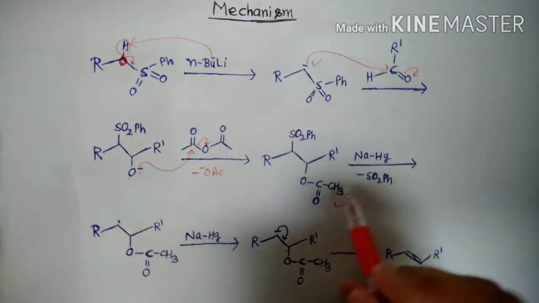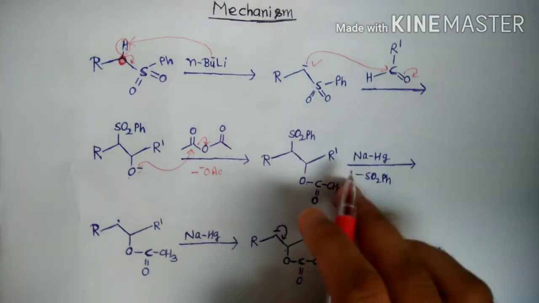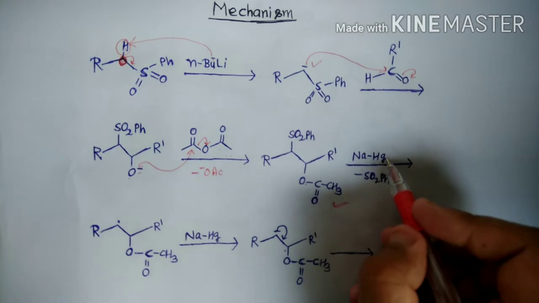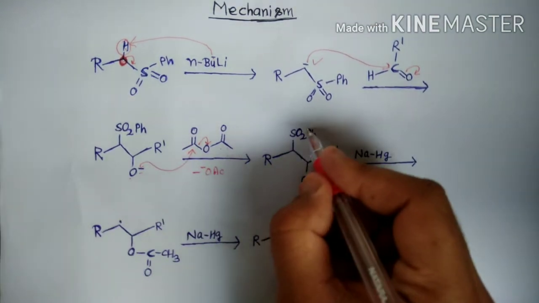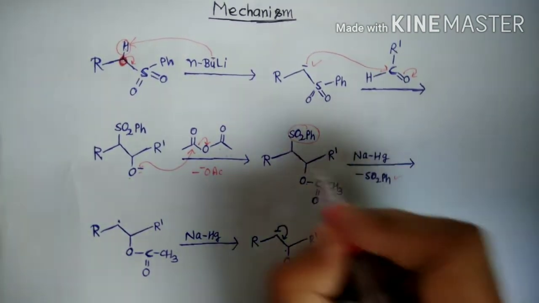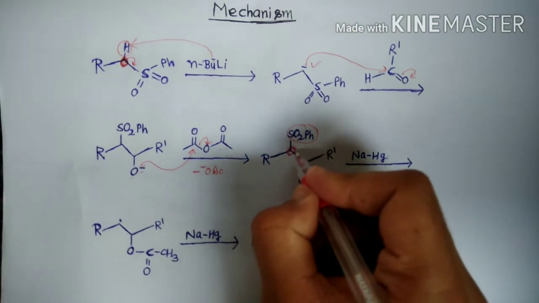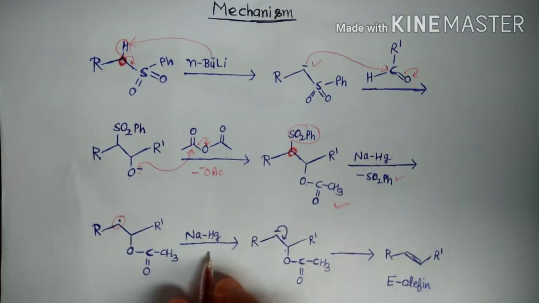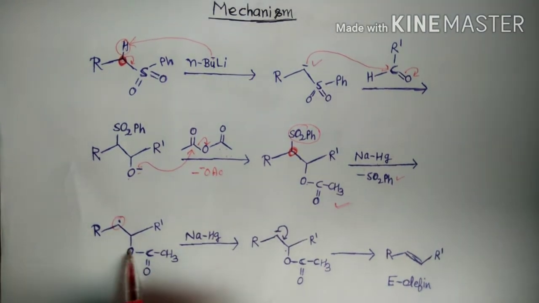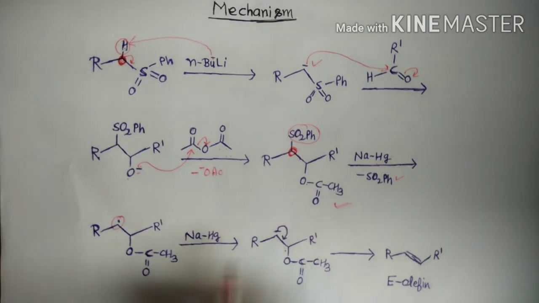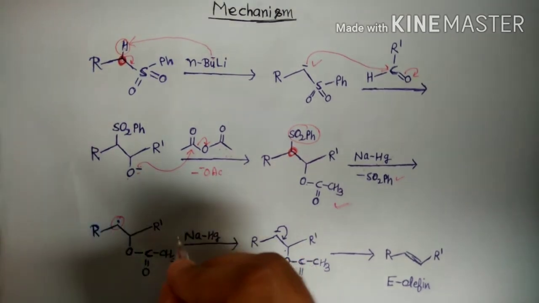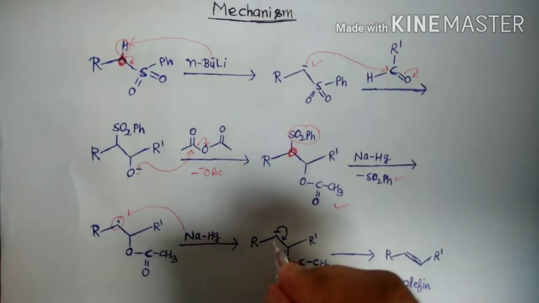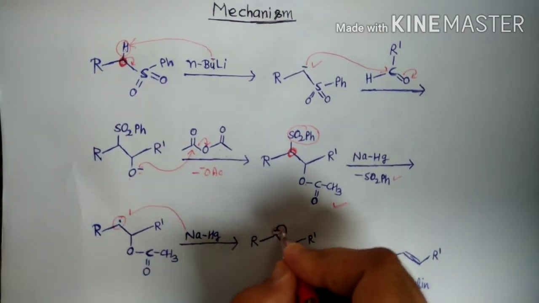Now we reduce this compound in the presence of sodium amalgam. In the presence of sodium amalgam, the SO2Ph group is removed, and radical formation takes place on this carbon. Again, sodium transfers one electron to this radical, and carbanion formation takes place.